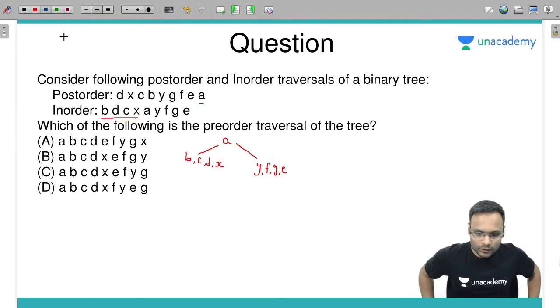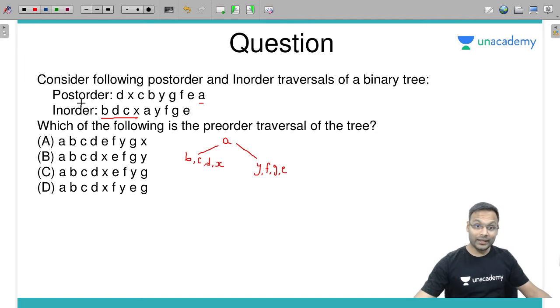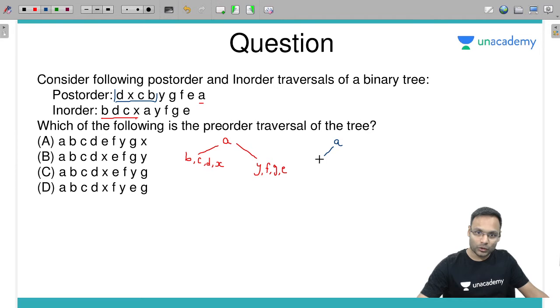Next, BDCX. Check it out here. What is the last symbol? Last symbol is B, so B is the root. If B is root, check the in order traversal BDCX. Here B is first, meaning DCX is in the right of B. Next, the right of A, YFGE.